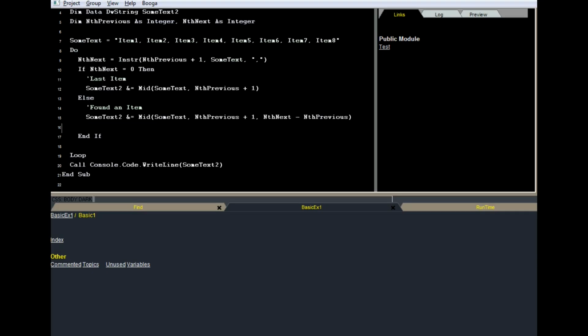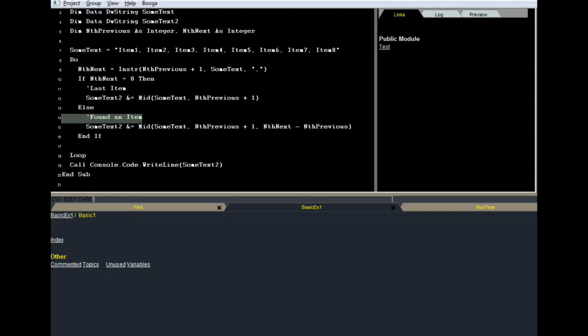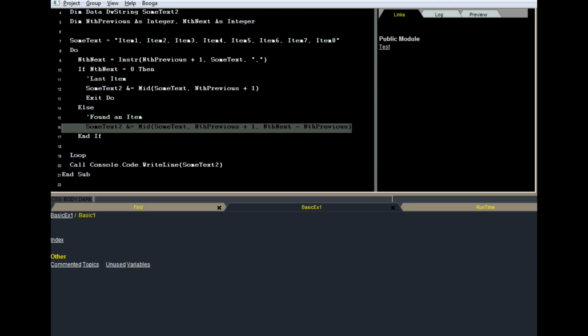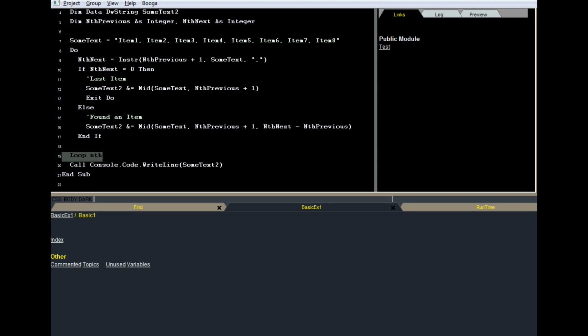And this is probably not necessary, but I'd like to put an exit do there because even though my do loop is going to exit when nth next equals 0, a glitch there. And I do need to update nth previous before I go back to the top of the loop and say that it's equal to nth next. And God, look at that little glitch there. What is that?